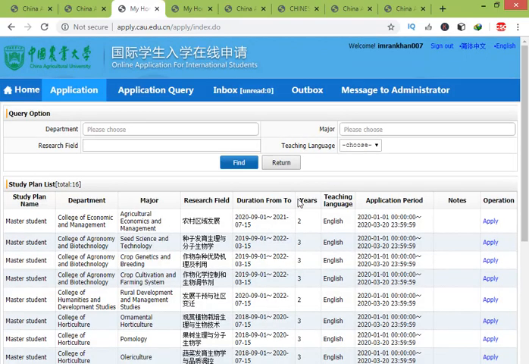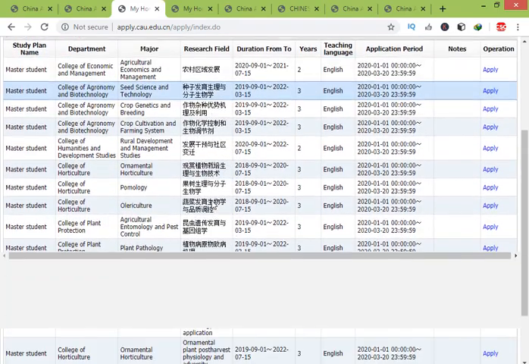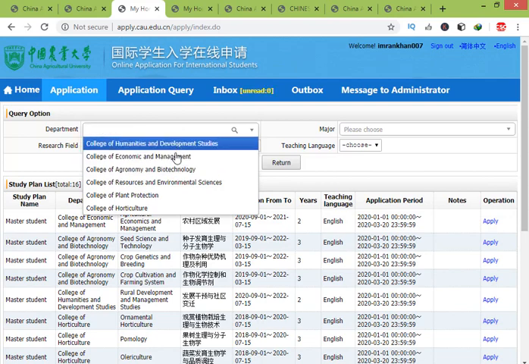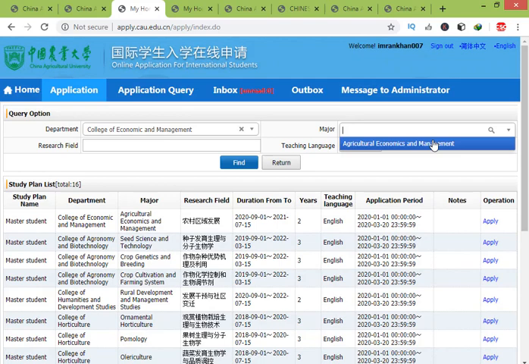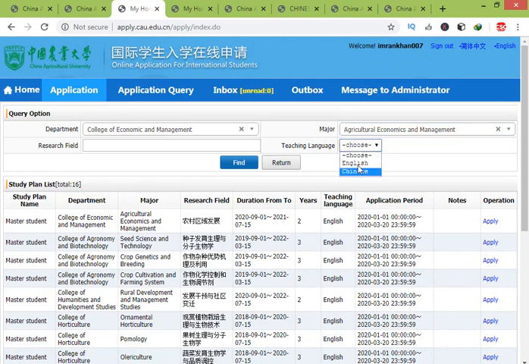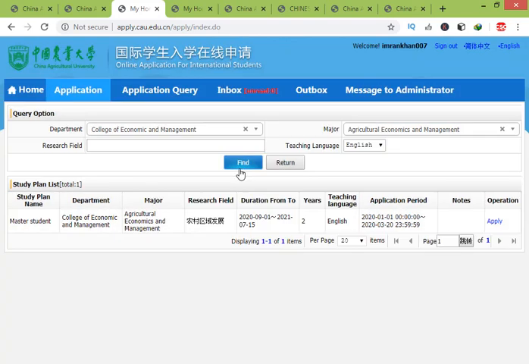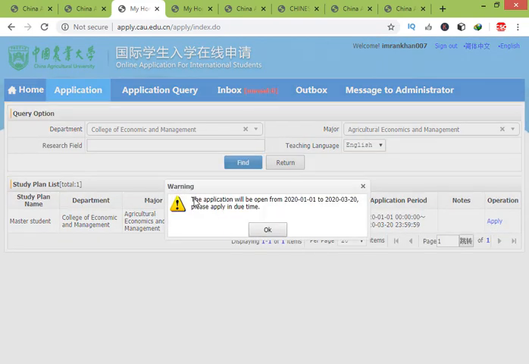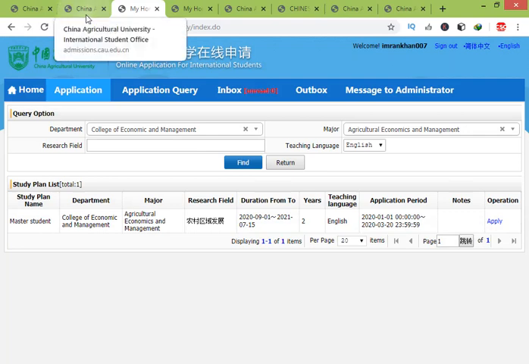After clicking on master, it will show the majors, but you should find your major. I will try to find economics and management. So select your major here and choose your language. If your language is English, then it's included. Yes, it's included. Then I want to apply. Oh sorry, this says that the application will be open from 2021 to 2023. Please apply in due time. It means the application will start in one year.